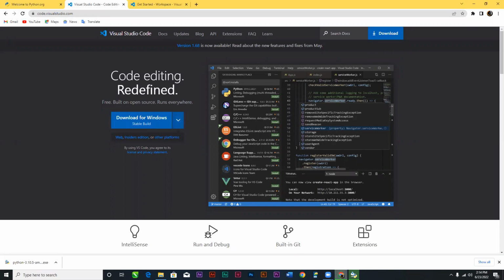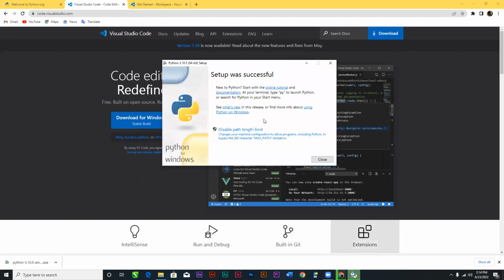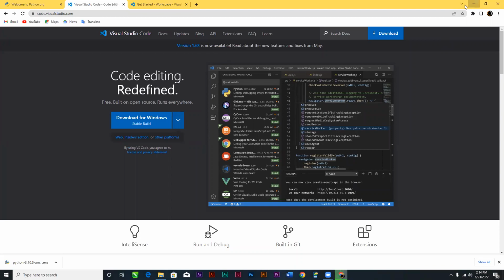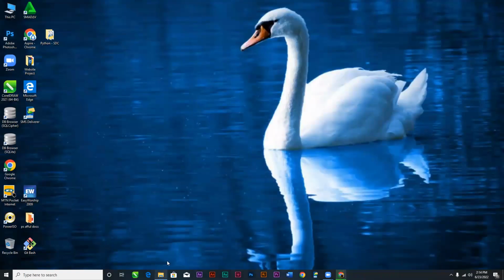Okay, I've already downloaded it, so I want you to just click on it. Once you click on it, it's going to start downloading. So I'll go to my folder. Let me see. Okay, the setup was successful. I will close it now, and then go back to my downloads folder.